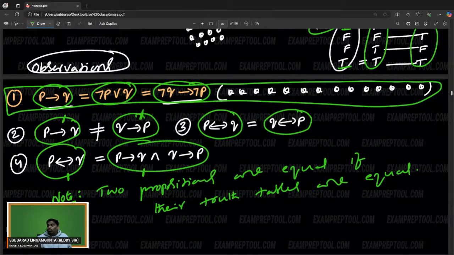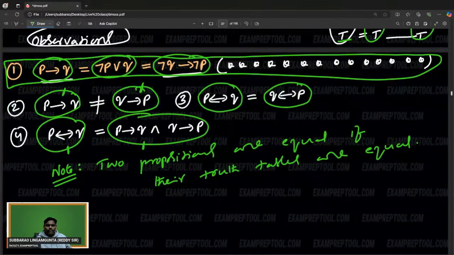How do you know two propositions are equal? Draw the truth table, check. If both are equal, they are equal. How do you know they are not equal? Construct a truth table, compare. Anywhere they differ, they are not equal. Right? I think it's perfect. All observations also I have written.